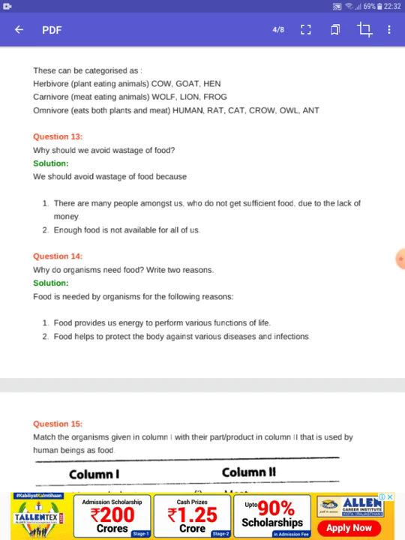So if we have extra food, we should give it to poor people, or if we have extra money, we should not waste it in buying foods. We should give money to poor people directly. That is why they can get food, or if they want, they can send their children to school.